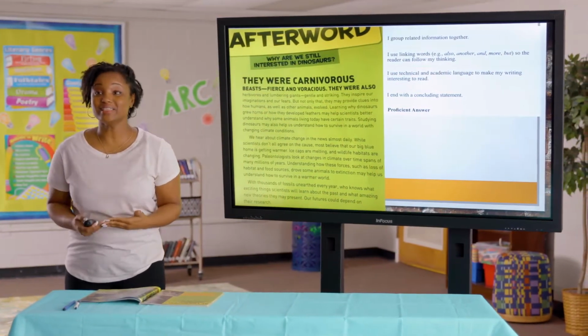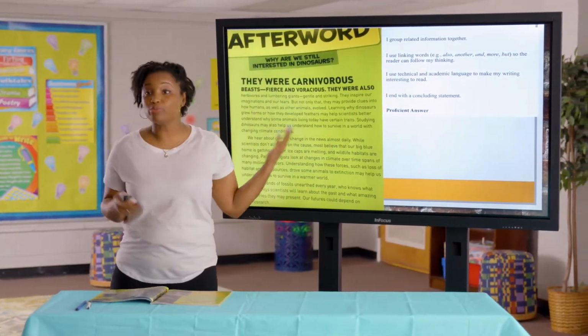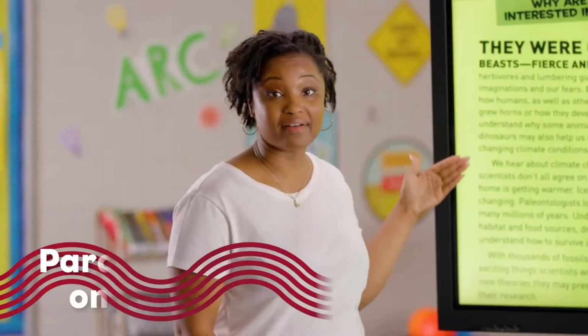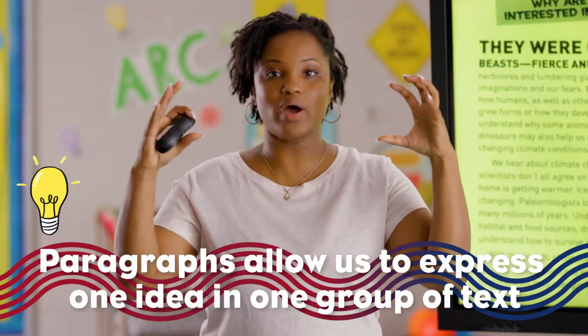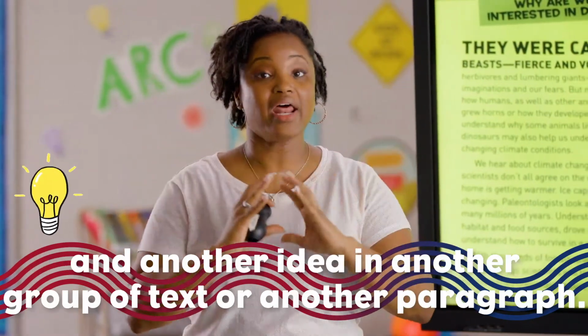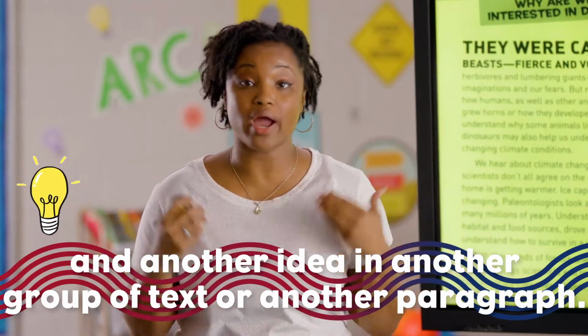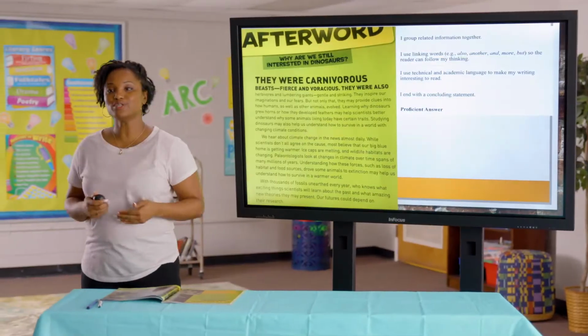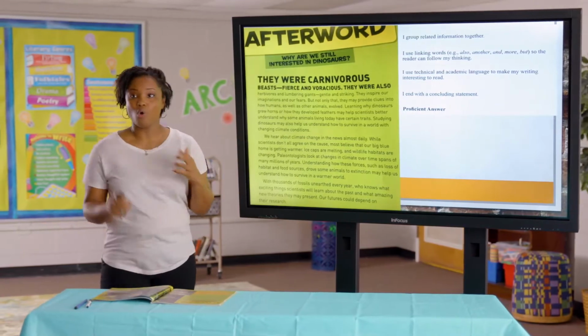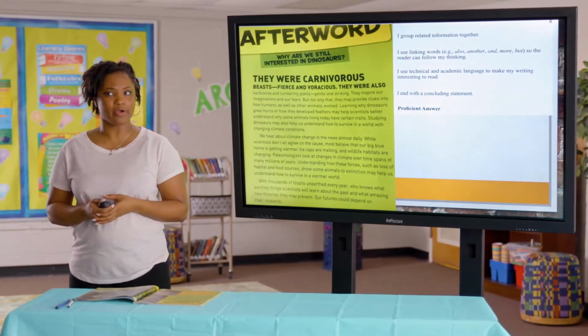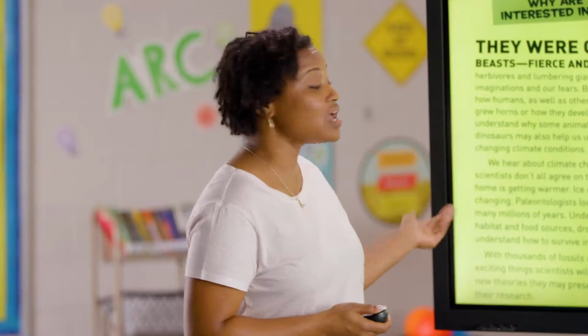All right, so the next thing is our author. Did he group related information together? Remember, that's why we have paragraphs. Paragraphs allow us to express one idea in one group of text and another idea in another group of text or another paragraph. What I'd like for you to do now is jot down what the author is mostly talking about in paragraph 1, then jot down what the author is mostly talking about in paragraph 2, and then in paragraph 3. I'll give you a second to do that.